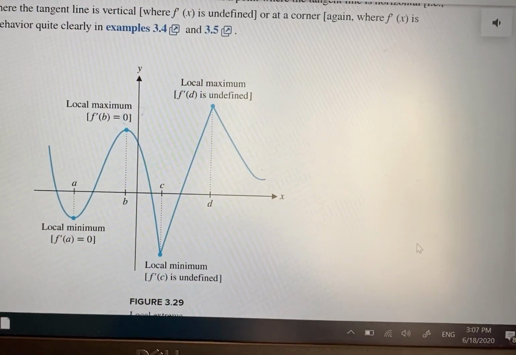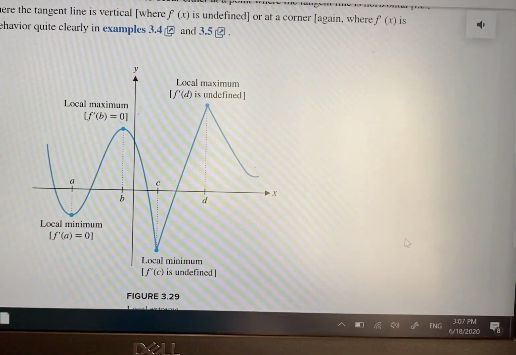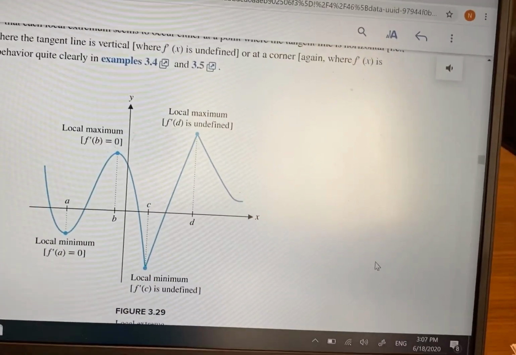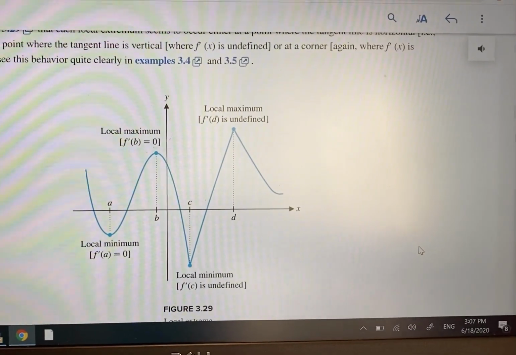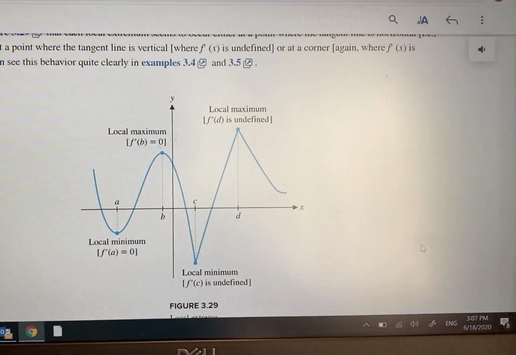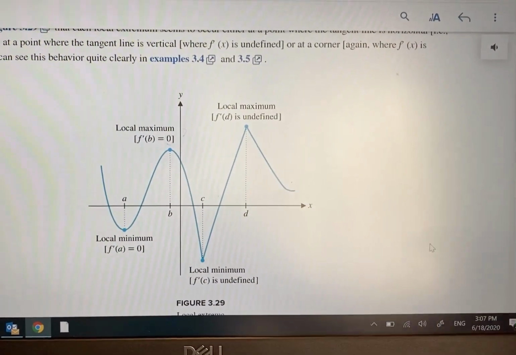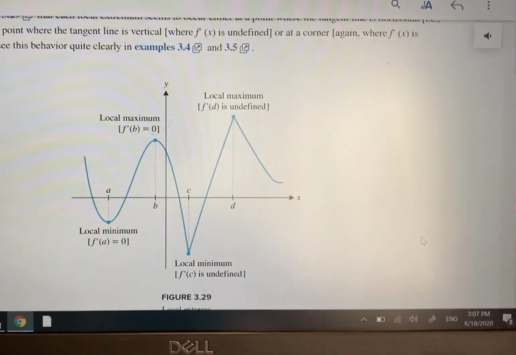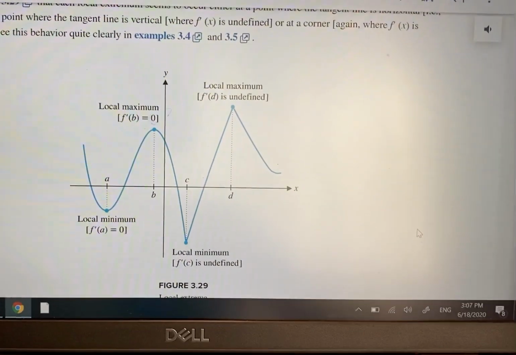Second, a function can have more than one local max, more than one local min at different places. Whereas when we're talking about absolute max and min, we can only have one absolute maximum value, which can happen at too many places, but the value is the same. Here, the local max values of both are not the same, and both of them are local max.